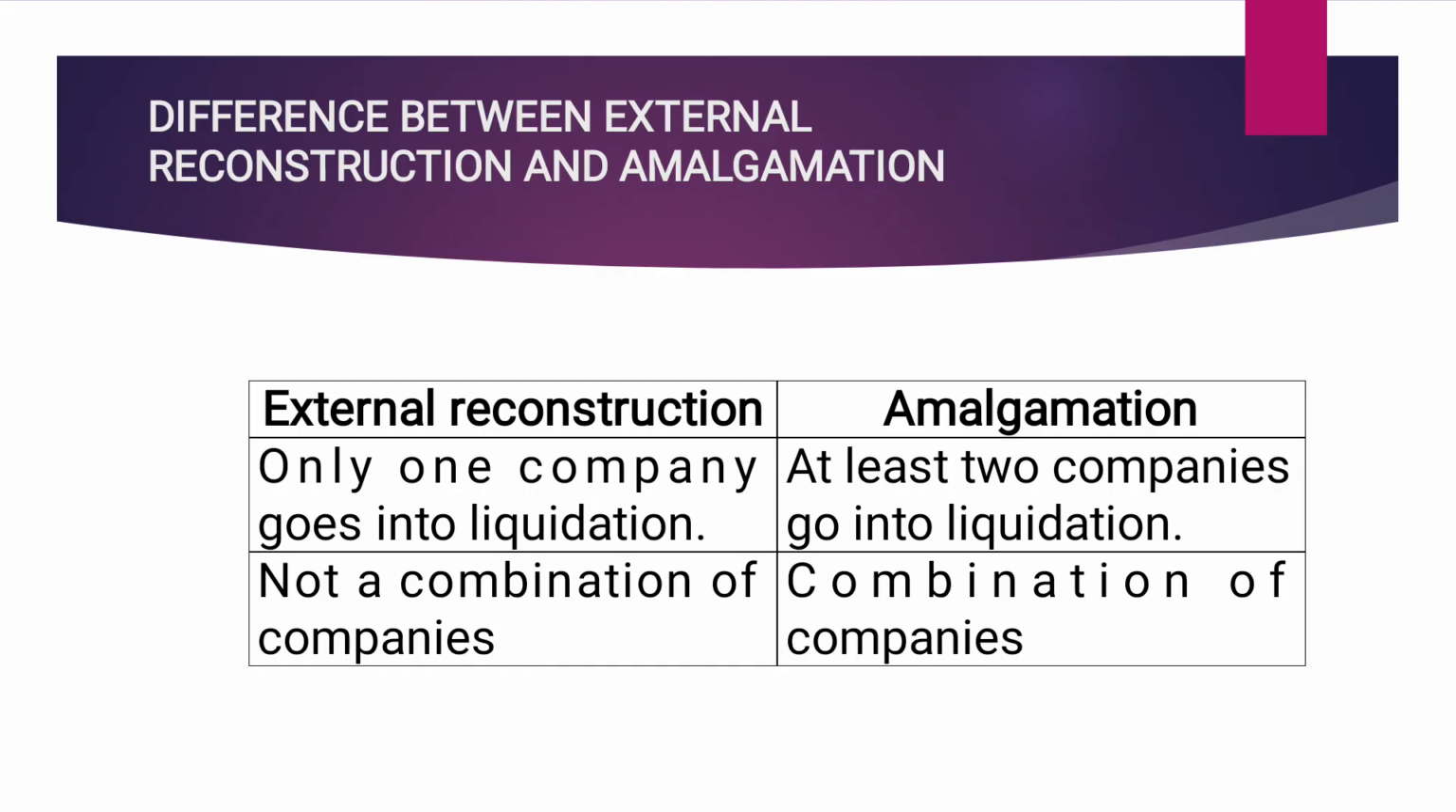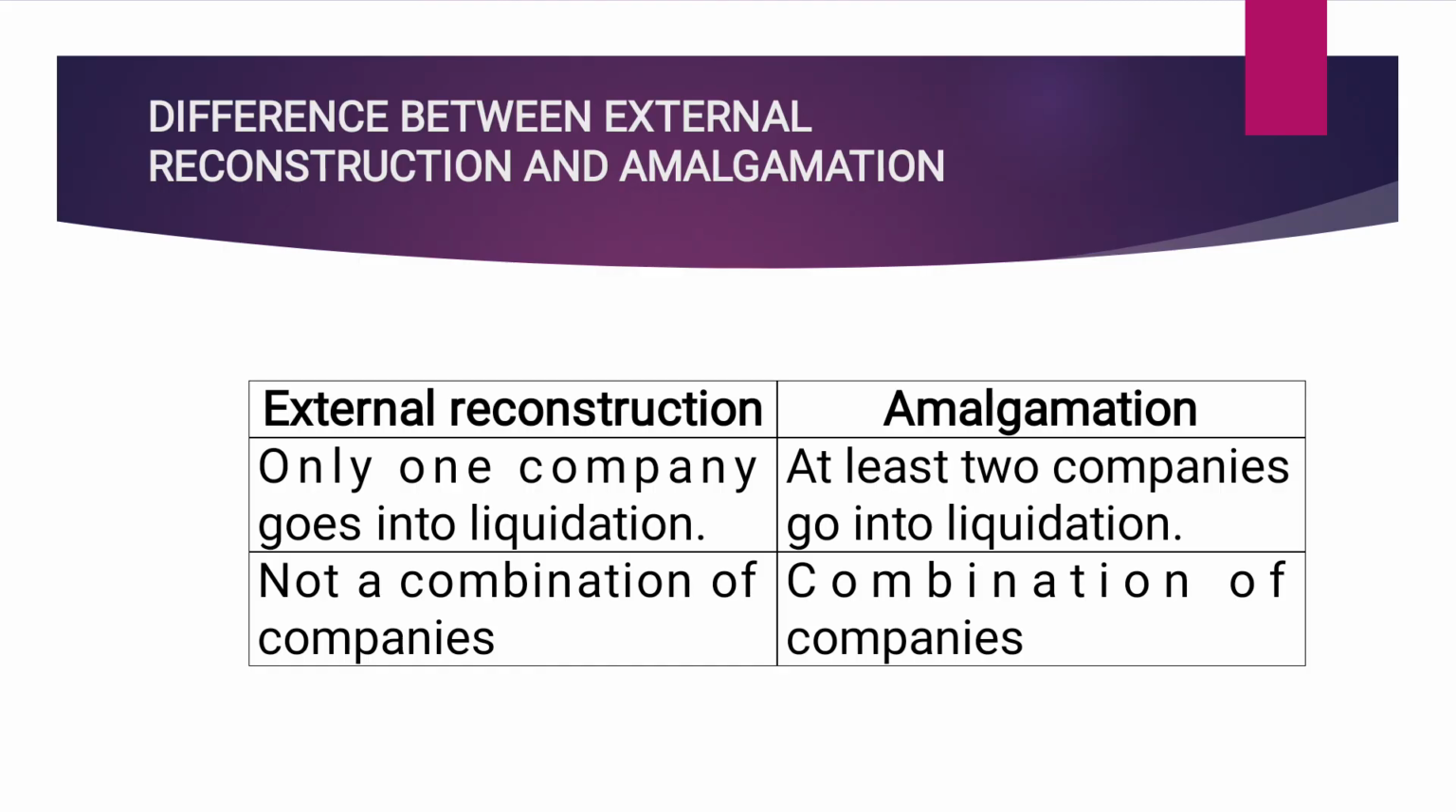The next one is differences between external reconstruction and amalgamation. Amalgamation involves two or more companies merging to create a new company. But external reconstruction is undertaken to restructure the affairs by transferring assets and liabilities. So, in external reconstruction, only one company goes into liquidation, that is the sick unit or the unit which is taken over by the large sector. In amalgamation, all the companies that are merged go into liquidation and form a new company. In external reconstruction, there is no combination of companies, but in amalgamation, there is a combination of companies.